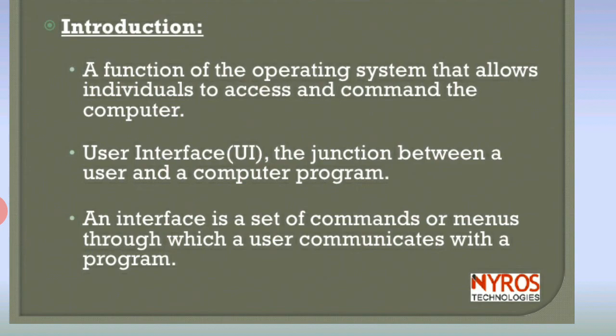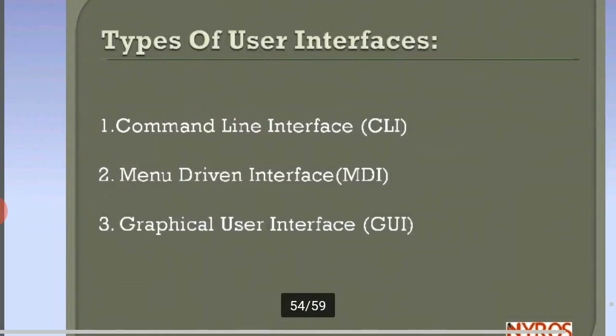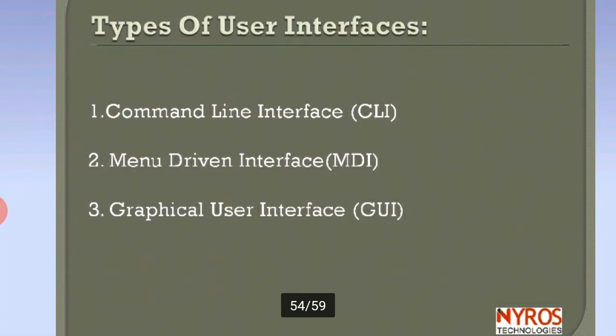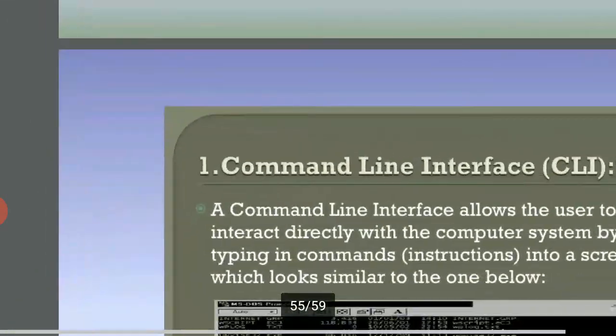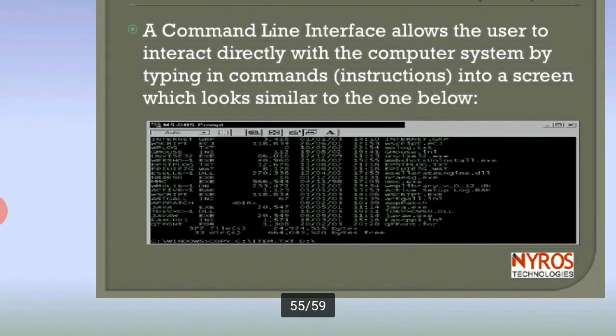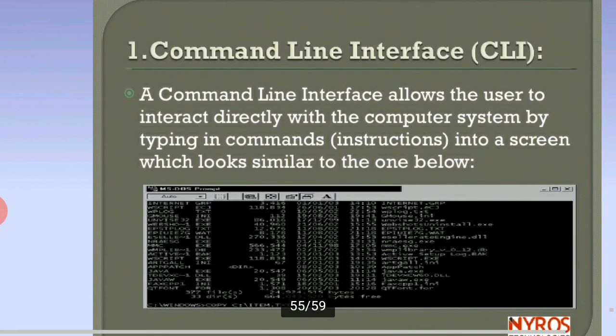An interface is a set of commands through which a user communicates with a program. There are three types of user interfaces: CLI, command line interface; menu driven interface, MDI; and graphical user interface, GUI.